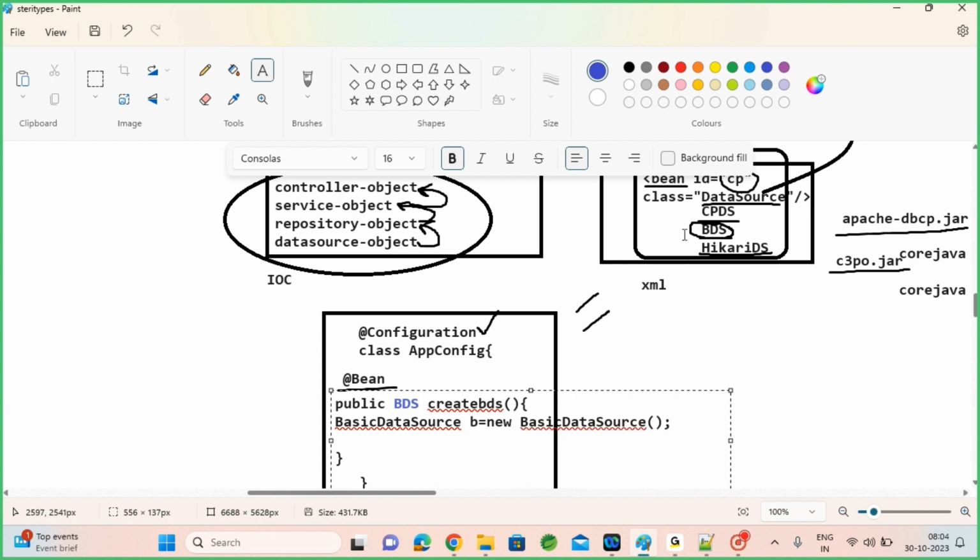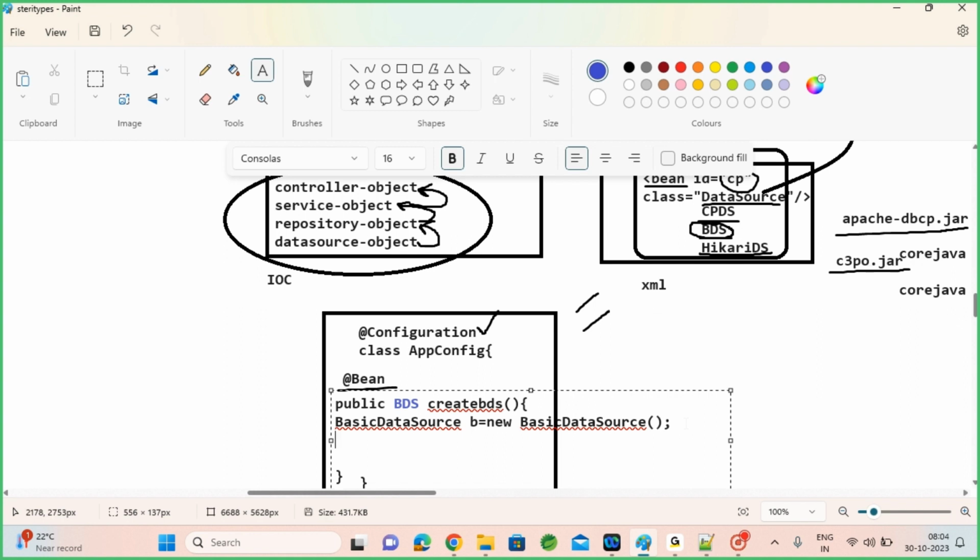In the XML file, when you do this bean configuration, IOC used to load the class using Class.forName and newInstance. It used to create the object. Now you need not do that. You can create the object directly using the new keyword. You may ask why you are using the new keyword here when earlier you said don't use it. Yes, don't use the new keyword anywhere else except inside @Bean. Inside @Bean, no problem. It will not create multiple objects.